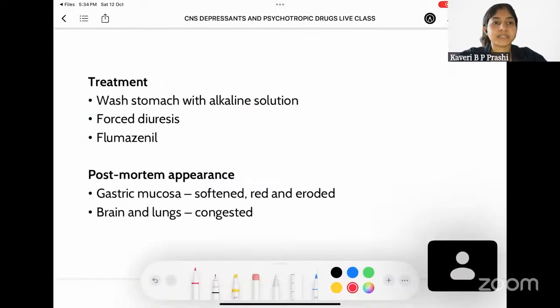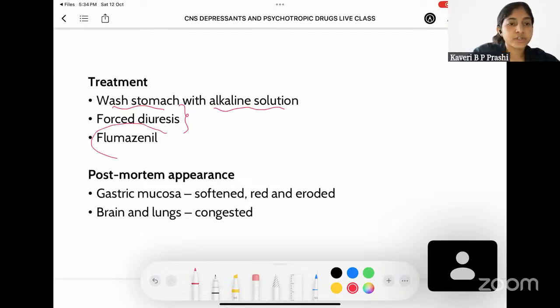You have to give a stomach wash with alkaline solution because chloral hydrate by itself is acidic. Whenever you give an alkaline solution, it will be easier for the person's body to excrete it unchanged. You can also try forced diuresis so that there is easy excretion of chloral hydrate from the body. And also the antidote is going to be flumazenil. This is the point that you have to keep in mind. Flumazenil is an antidote in case of chloral hydrate poisoning.